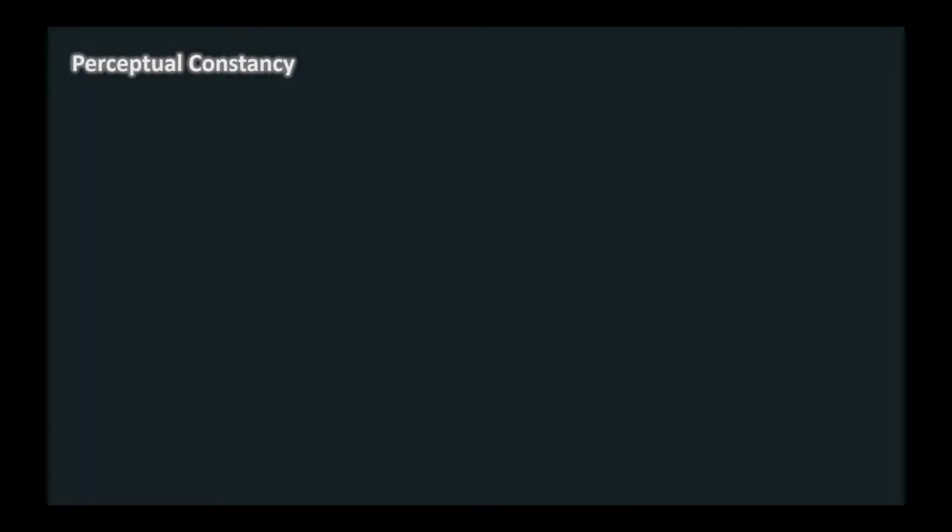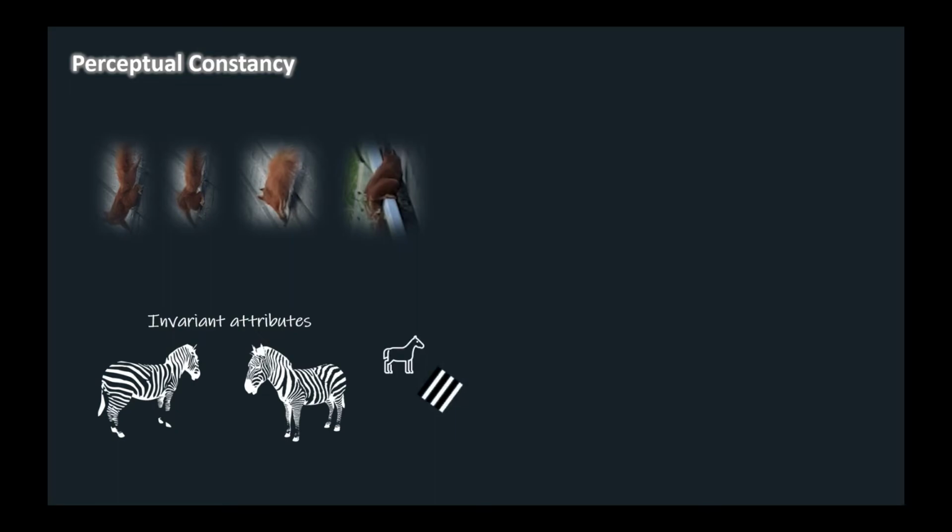The ability to recognize objects as the same under different viewing conditions is one of the most functionally important requirements of visual experience. The invariant attributes of an object are cues to the identity and meaning of the object. For example, the spatial and chromatic relationship between image features, or characteristic features such as the stripes of a zebra, are cues to the identity and meaning of the object.